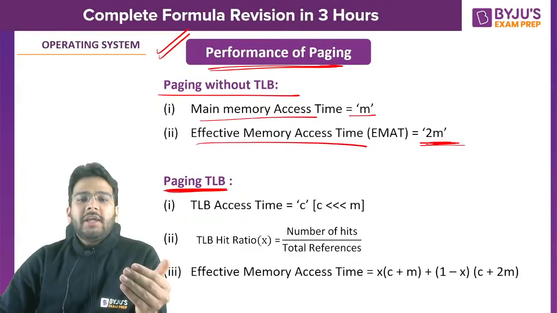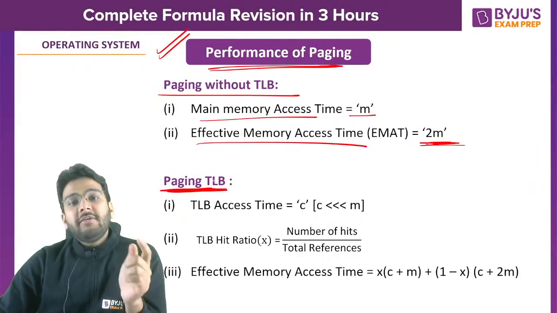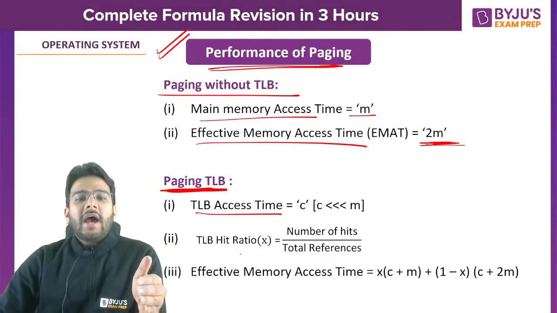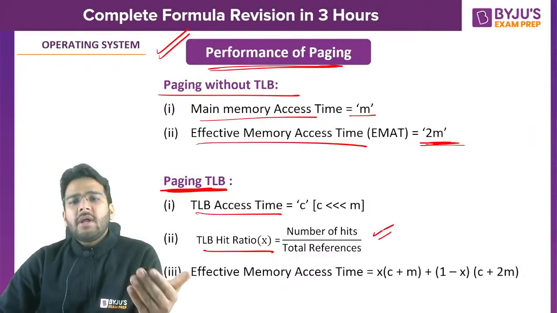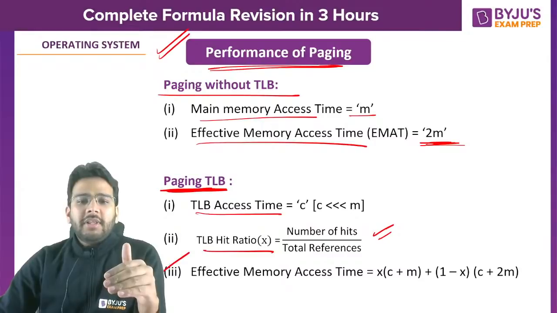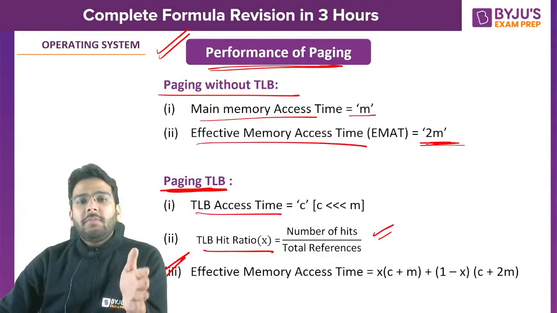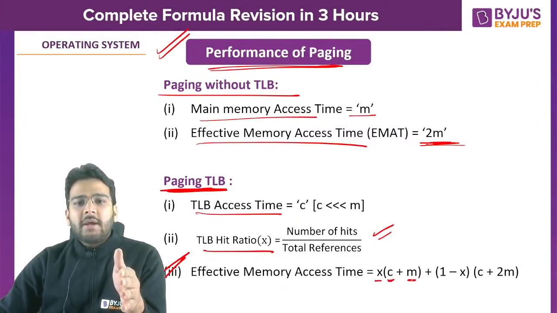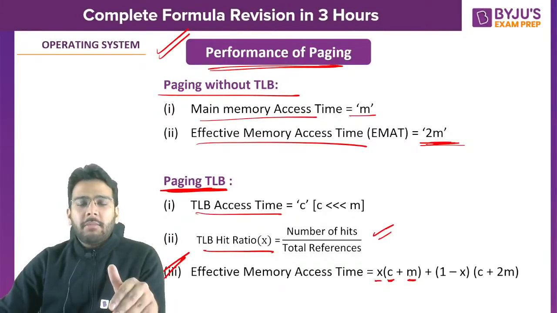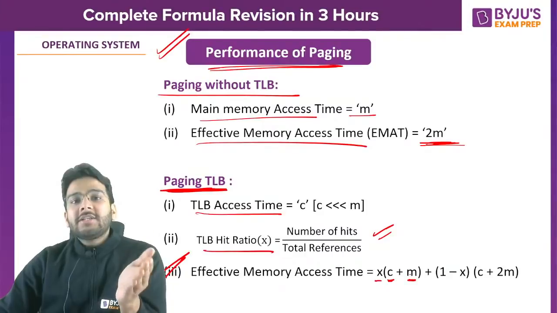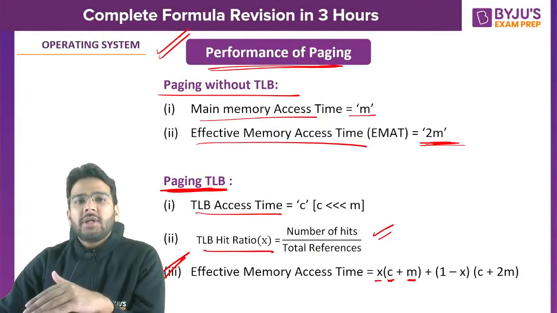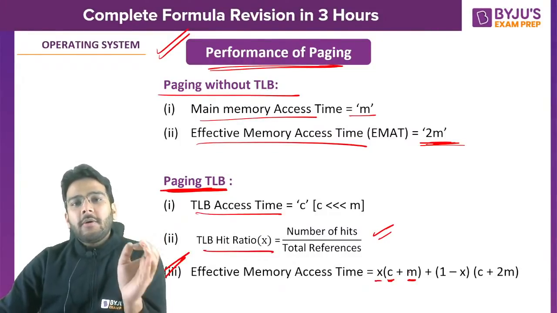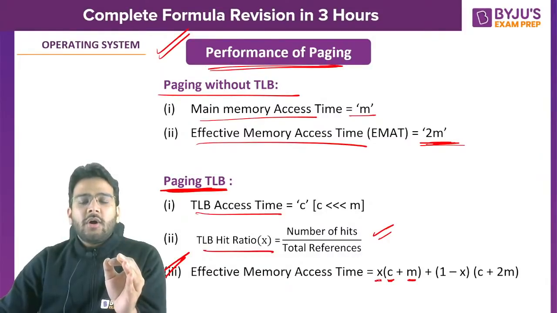Now here, paging with TLB. If it is single level paging with TLB, let's say TLB access time given to you is C, and TLB hit ratio is also given to you, that means number of hits divided by total references. What will be the effective memory access time? That is going to be X, that means the hit ratio, TLB access time, and then main memory access time. Why do we use TLB? So that we can reduce the effective memory access time. TLB performs address translation, which is also performed by the page table. TLB stores the most frequently used page table entries. So that is the hit ratio of TLB.